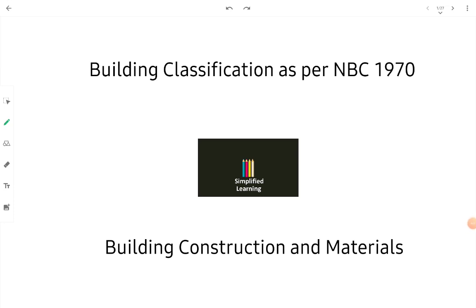So let's take a look at how the buildings have been classified as per National Building Code of India 1970. And the subject we are taking a look at is building construction and materials. So let's move to the question.